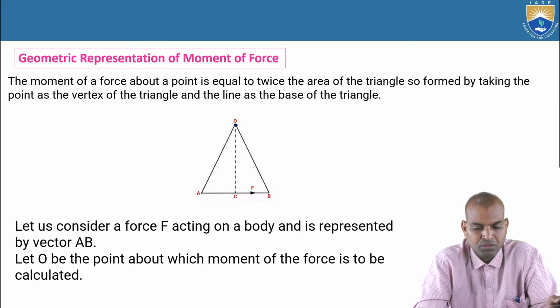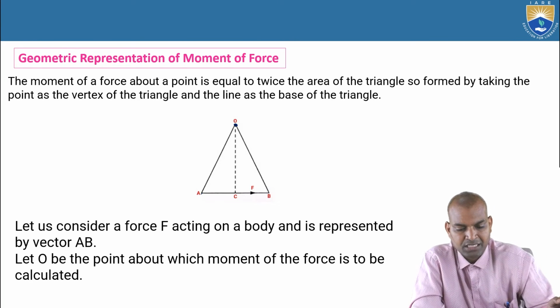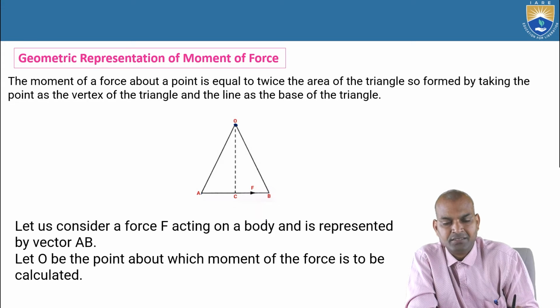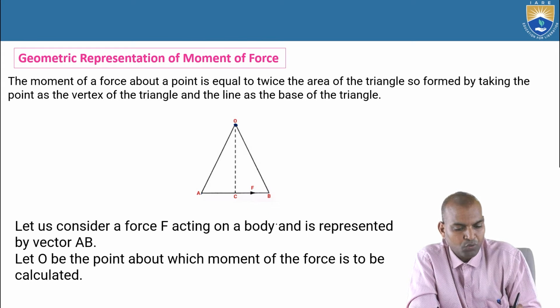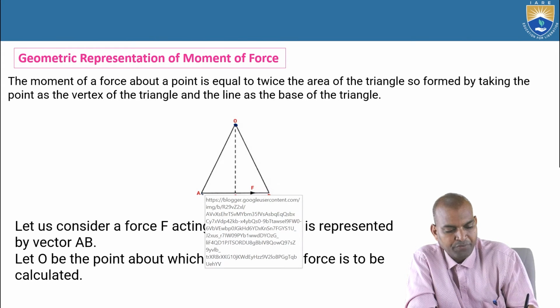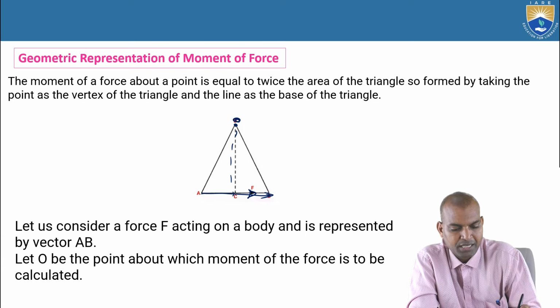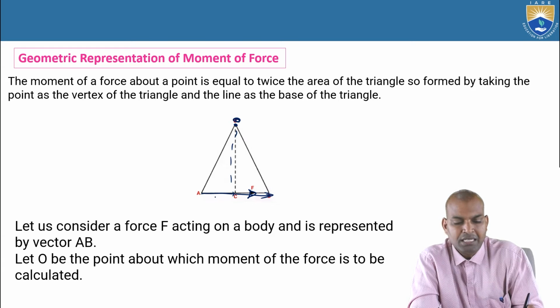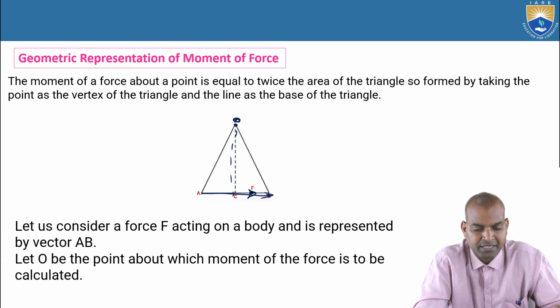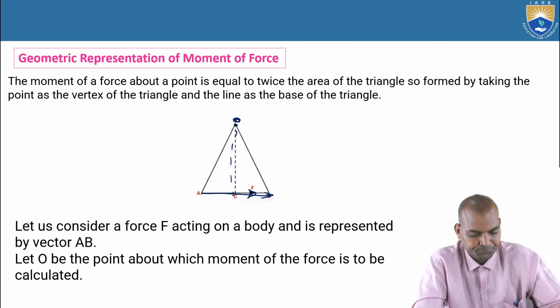That is equal to twice the area of the triangle. Okay, this is O and F into OC is twice the area of the triangle.